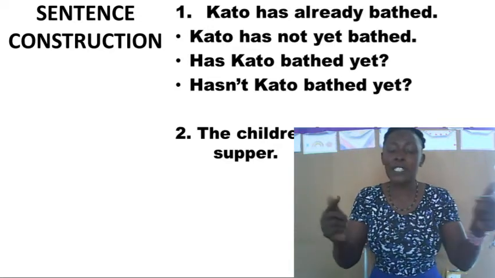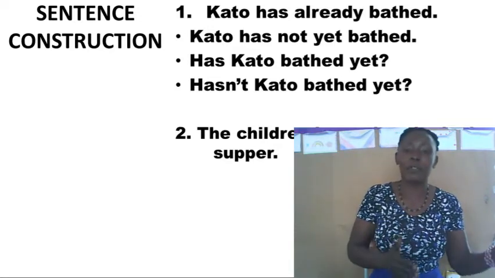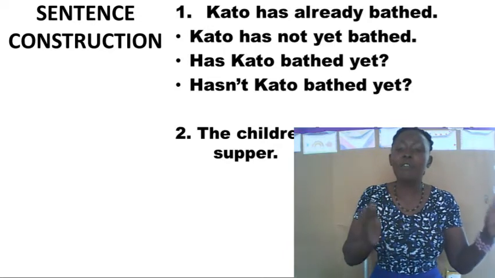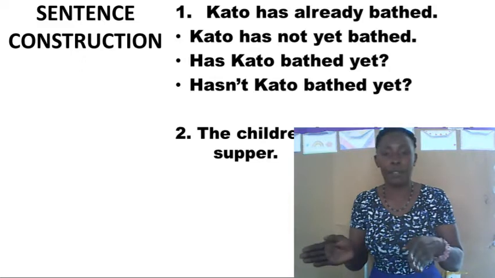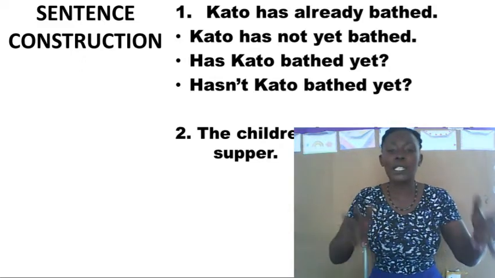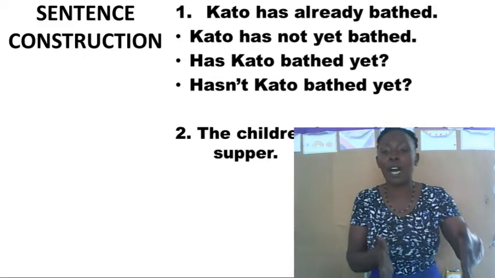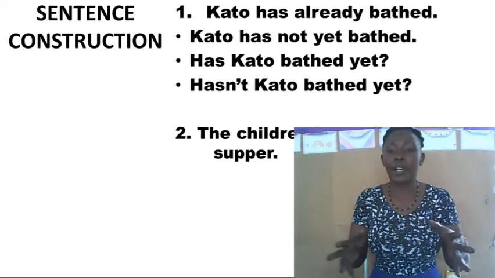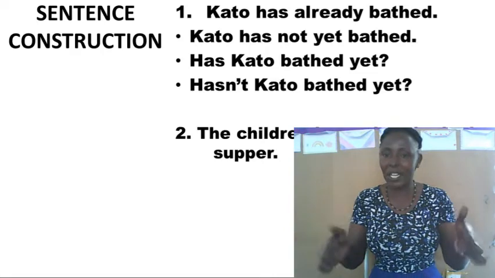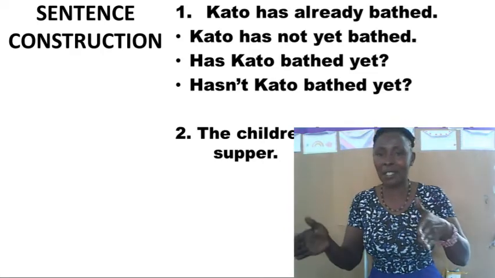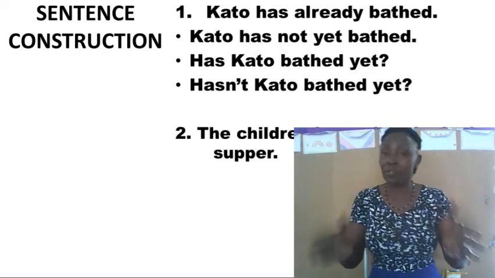If I'm changing this statement to present perfect tense, I have to say, the children have already bathed. But if I'm changing to past perfect tense, I have to change have to had and say, the children had already bathed.